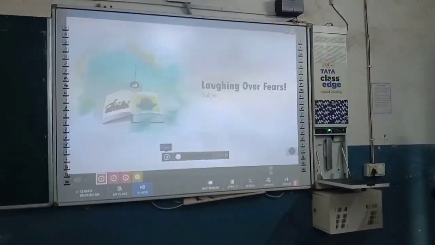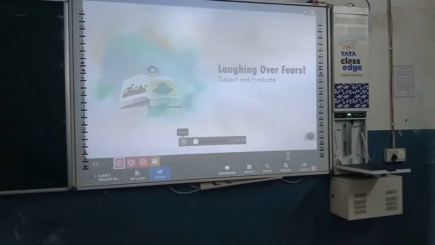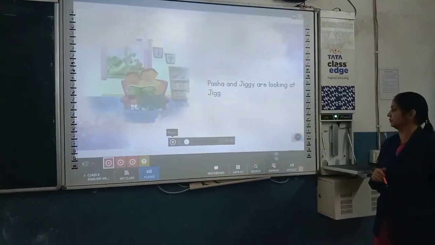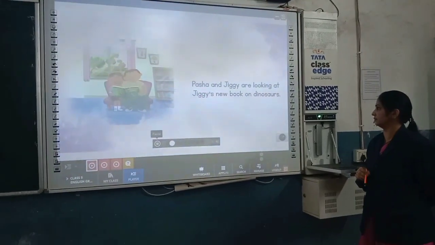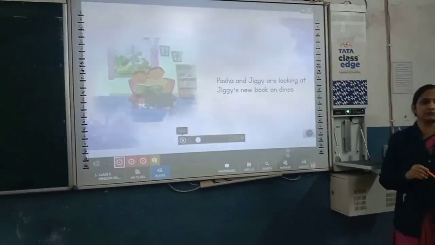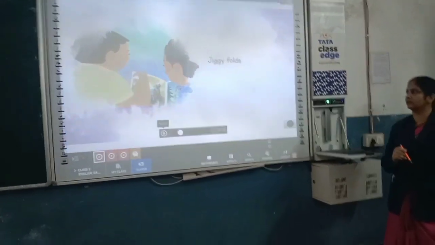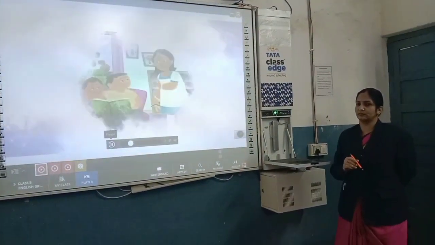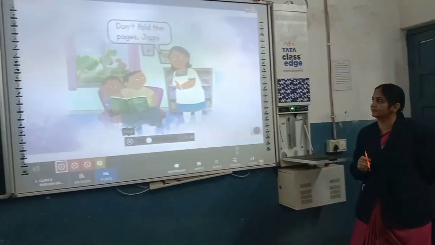laughing over fears. Pasha and Jiggy are looking at Jiggy's new book on dinosaurs. Jiggy folds the page he likes. Don't fold the pages, Jiggy.